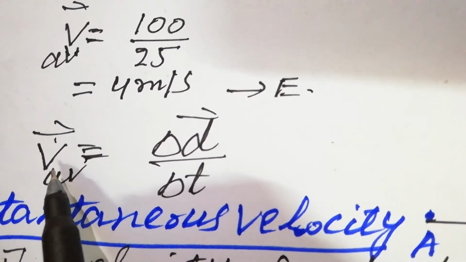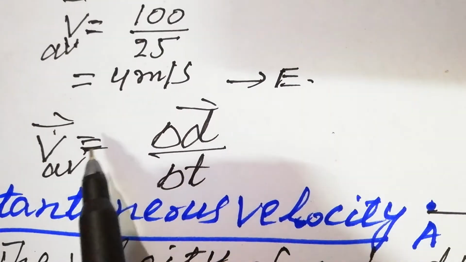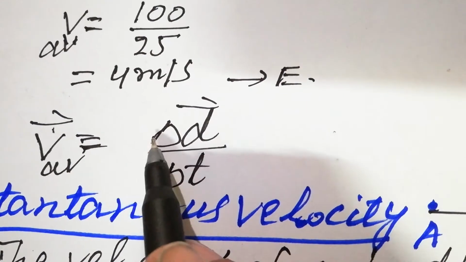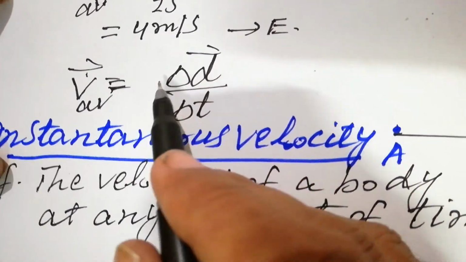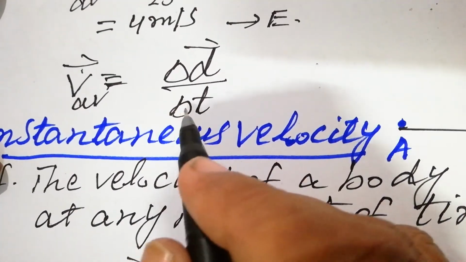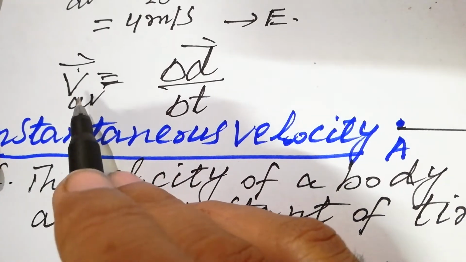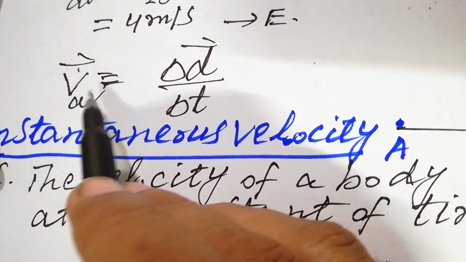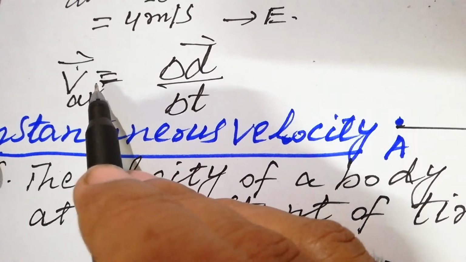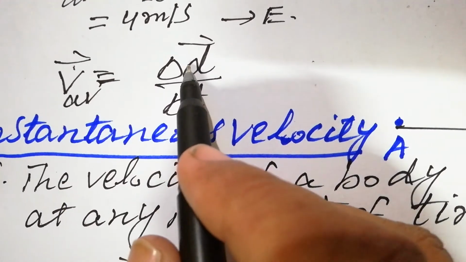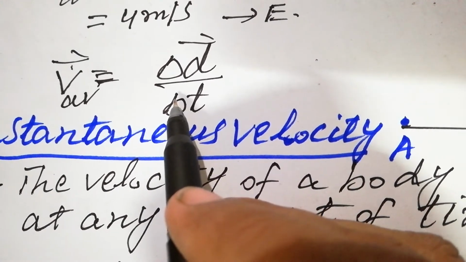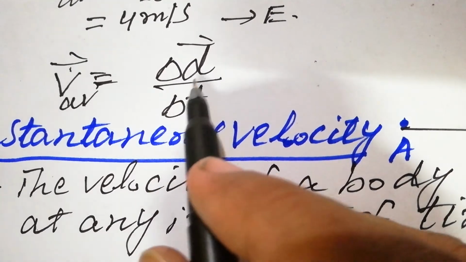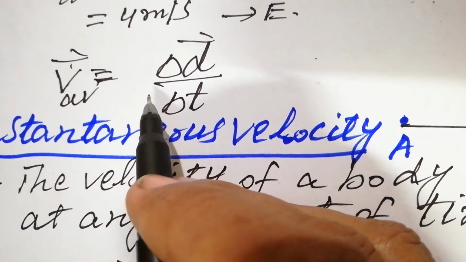So average velocity is defined as the ratio of total displacement and total time. That is the total displacement delta d, and total time delta t. So that is the average velocity. It is named as average velocity, and its SI unit is meter per second.